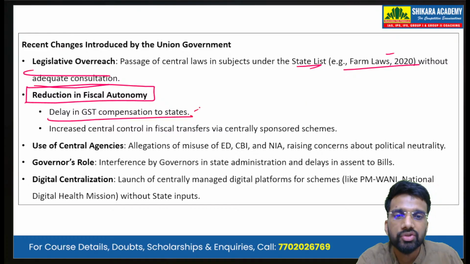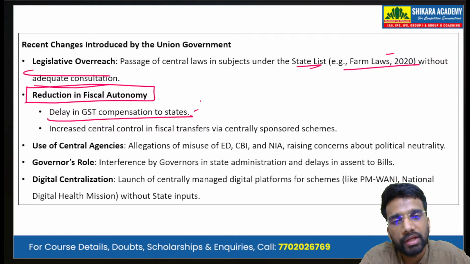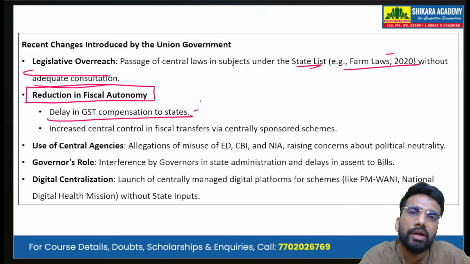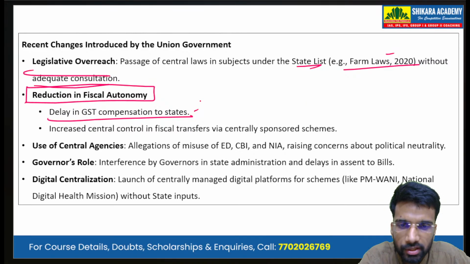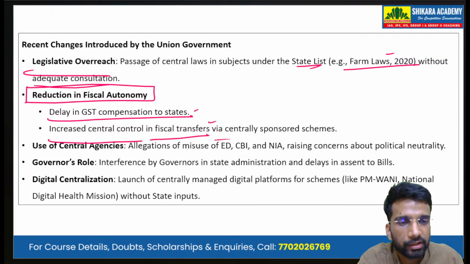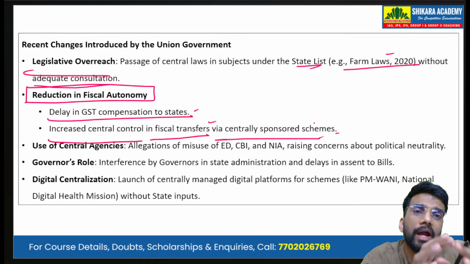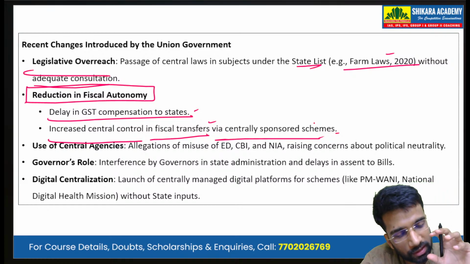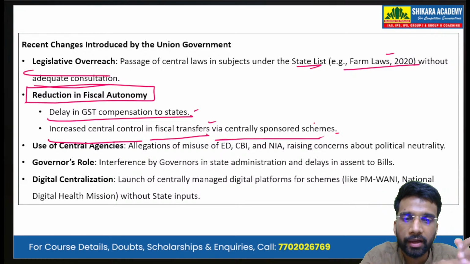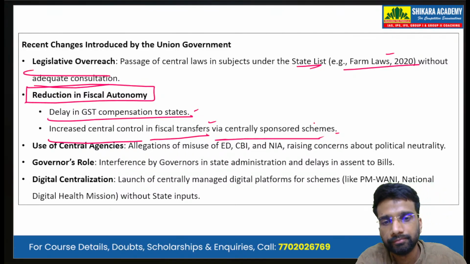Then there is reduction in fiscal autonomy. So there is delay in GST compensation to states. After the implementation of the GST regime in indirect taxes, there has been a delay in the compensation that has to be provided under the GST regime. There is increased central control on fiscal transfer via centrally sponsored schemes. So the government is coming up with more and more centrally sponsored schemes, and in these there is a tighter fiscal angle. The fiscal transfers from the central government are delayed.